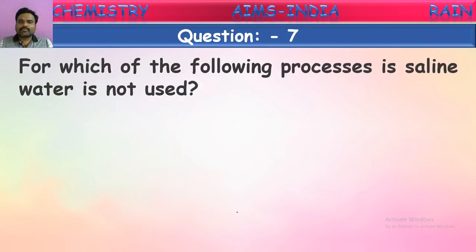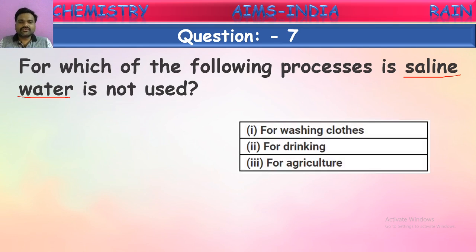For which of the following processes is saline water not used? Saline water means what? What is saline? Saline water is nothing but the water which contains a large quantity of salts in it. So the water with more quantity of salt is called saline water. So where it is not used, they're asking.